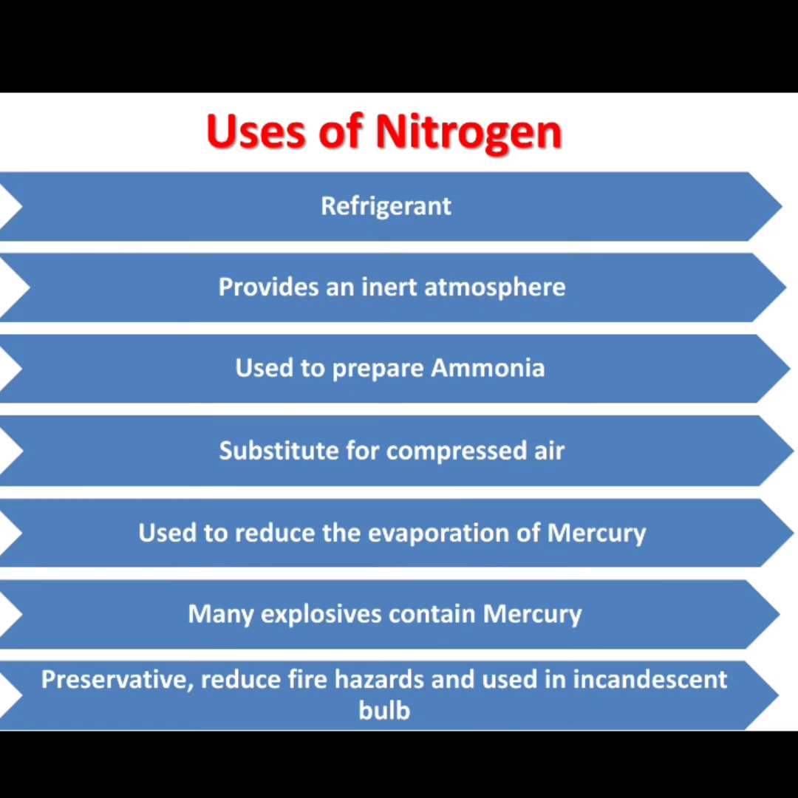Many explosives such as trinitrotoluene, which can be said in short as TNT, nitroglycerin and gunpowder contain nitrogen. It is used for the preservation of foods, manufacturing of stainless steel, reducing fire hazards, and also as a part of the gas in incandescent light bulbs.